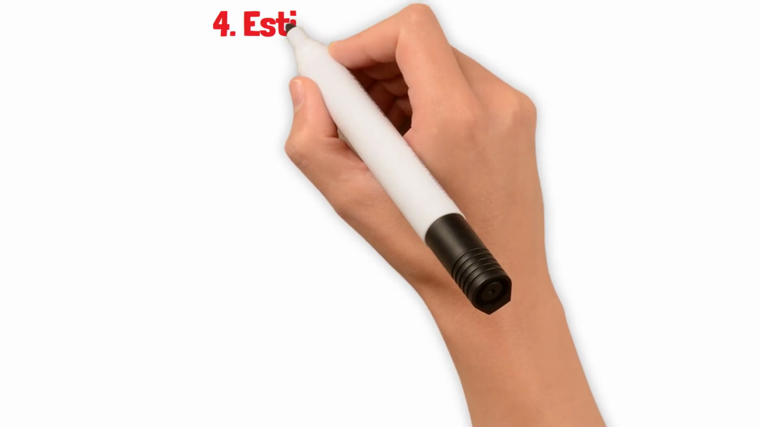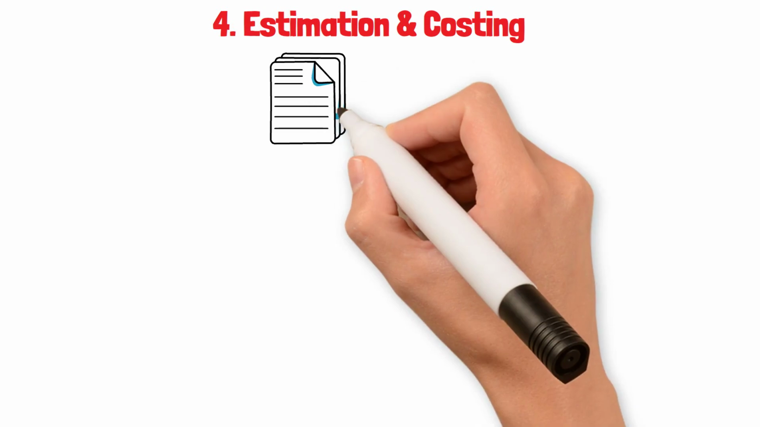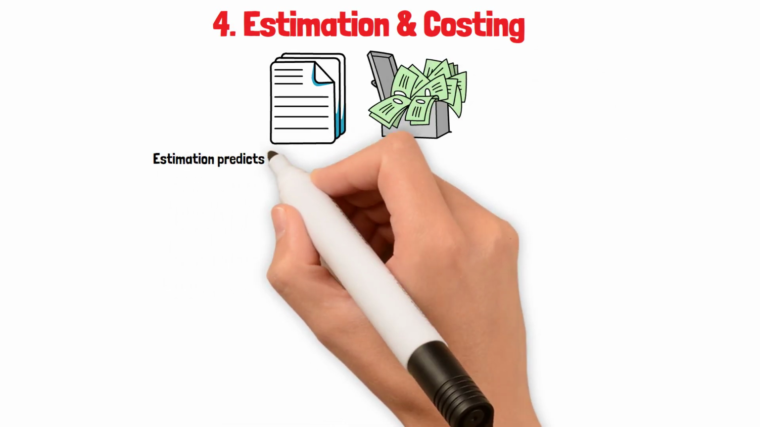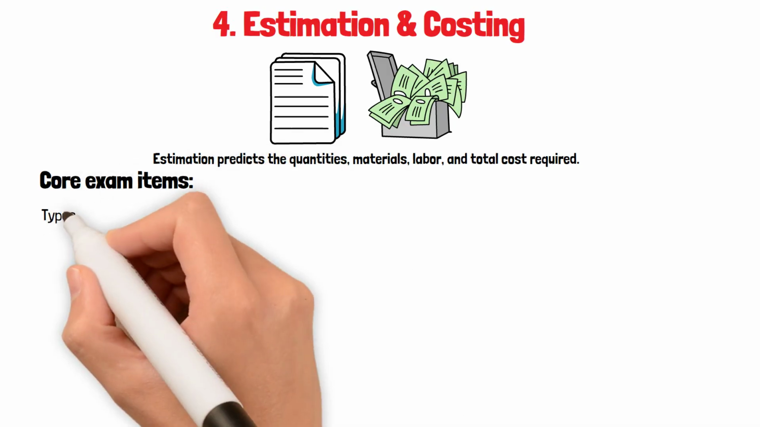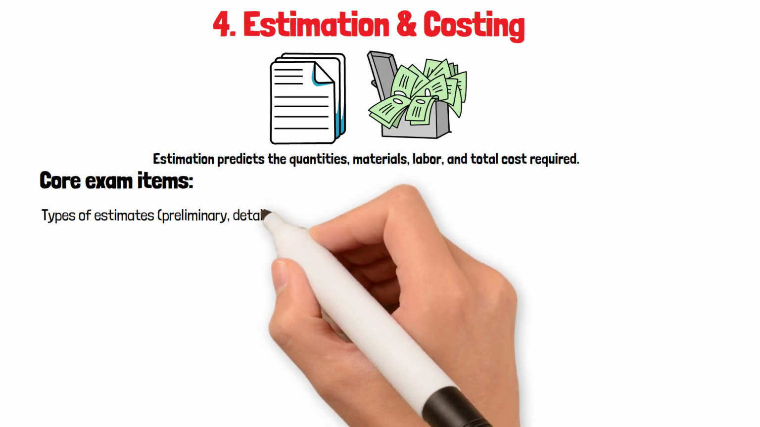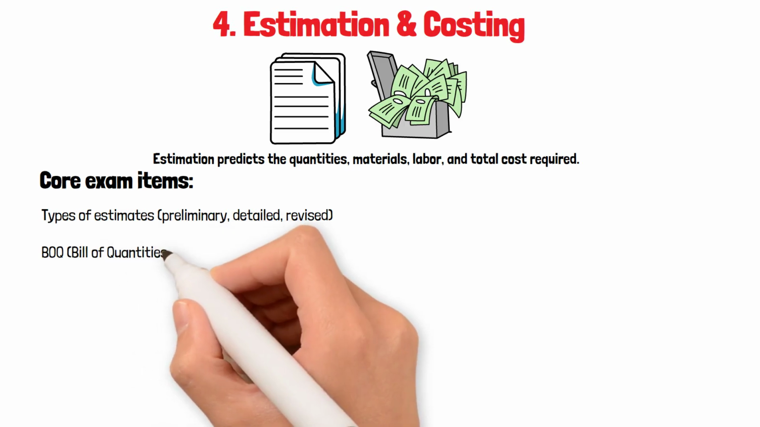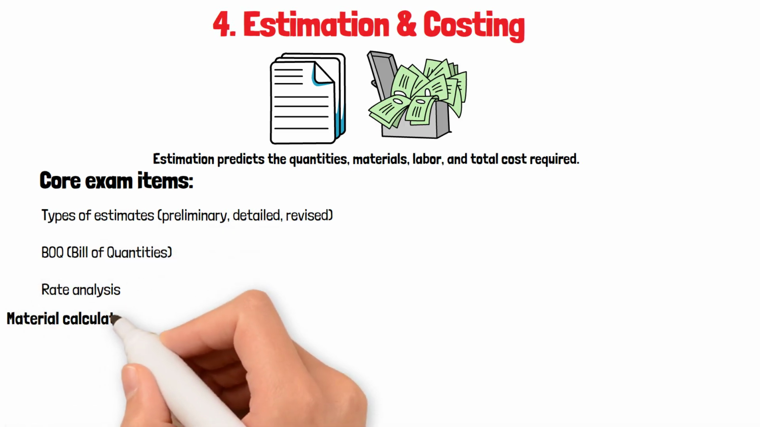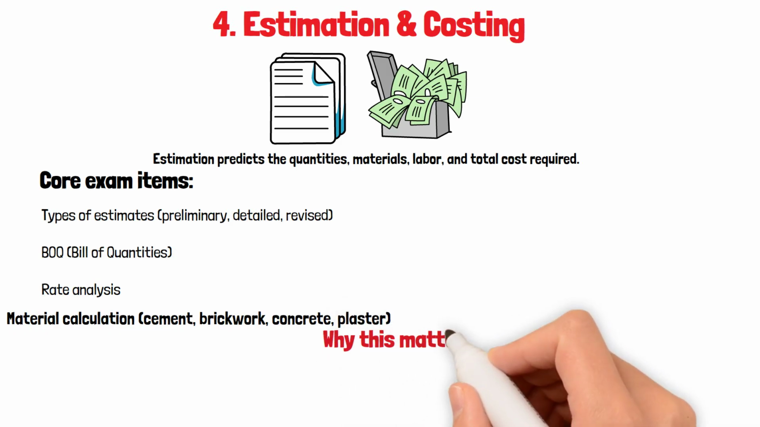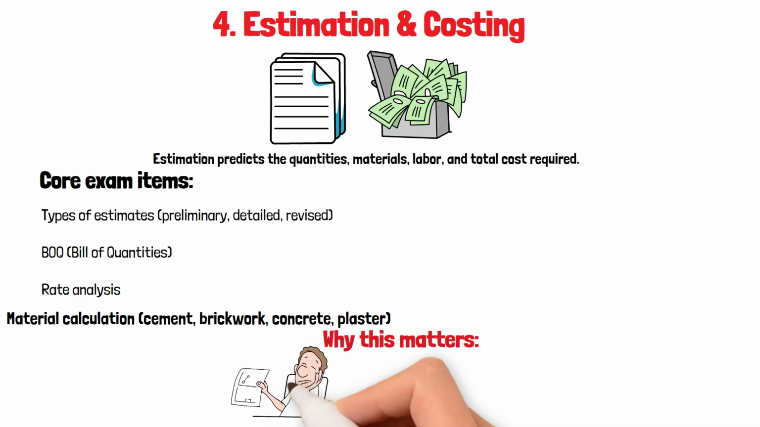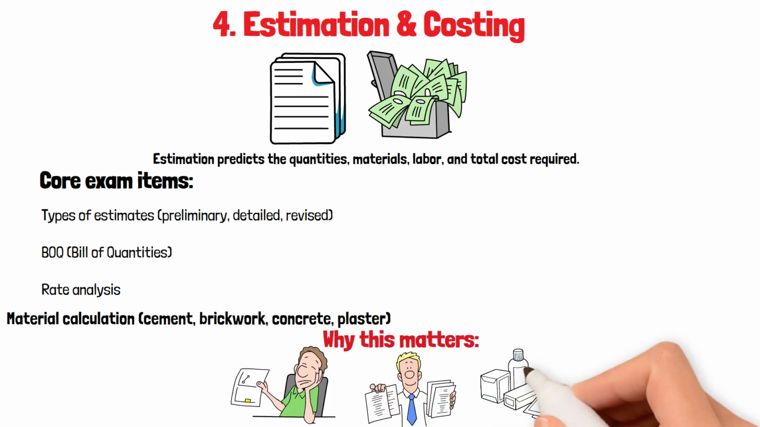4. Estimation and costing. No project moves without money. Estimation predicts the quantities, materials, labor, and total cost required. Core exam items: types of estimates: preliminary, detailed, revised. BOQ, Bill of Quantities, rate analysis, material calculation: cement, brickwork, concrete, plaster. Why this matters: if your estimate is wrong, your project is already a failure before the foundation is even dug.